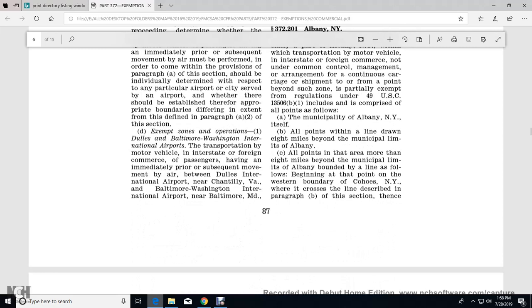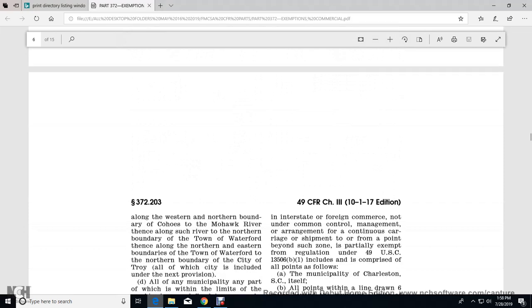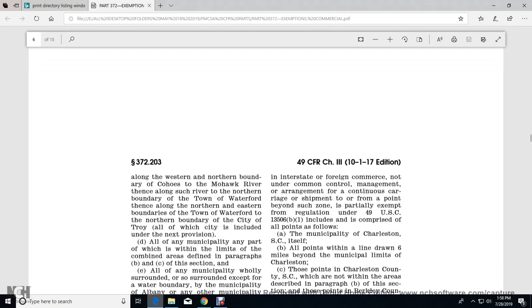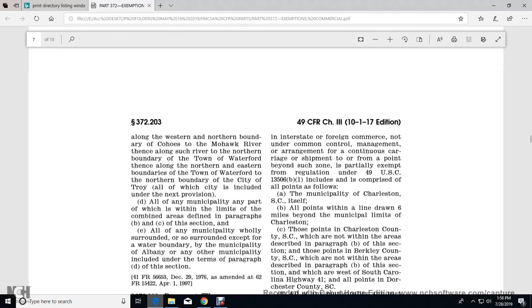within a line drawn 8 miles beyond the municipal limits of Albany. All points more than 8 miles beyond the municipal limits of Albany, bounded by a line beginning at the point where the western boundary of the county crosses the Mohawk River, then along the northern bank of the Mohawk River, along the Hudson River, the boundary of the town of Waterford, the northeastern boundary of the town of Waterford, and the northern boundary of the city of Troy, although which the city is included in the next provision.